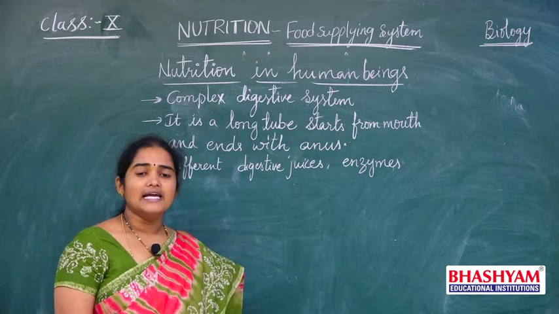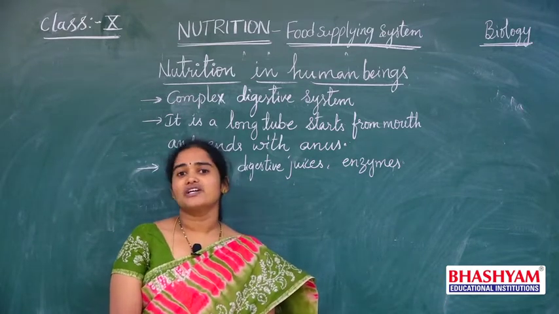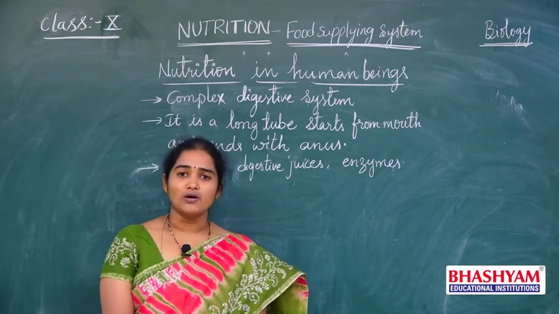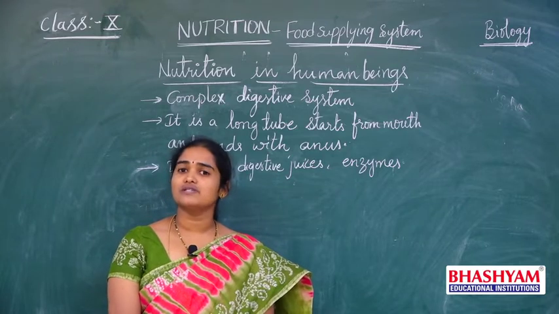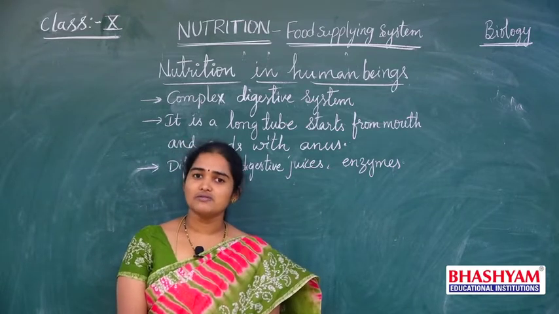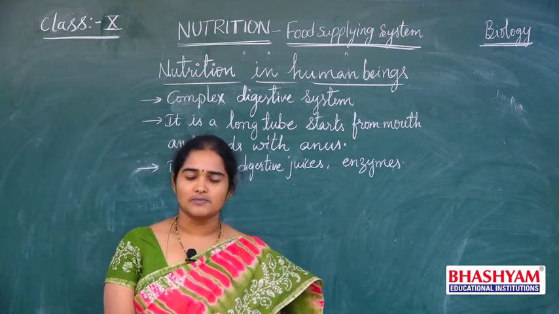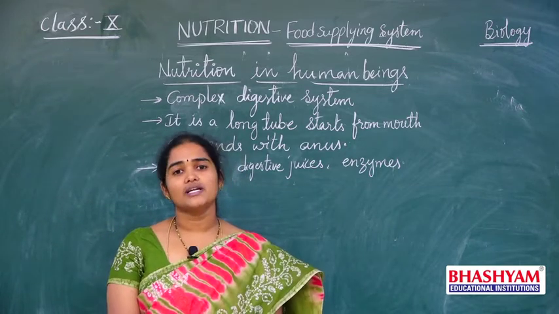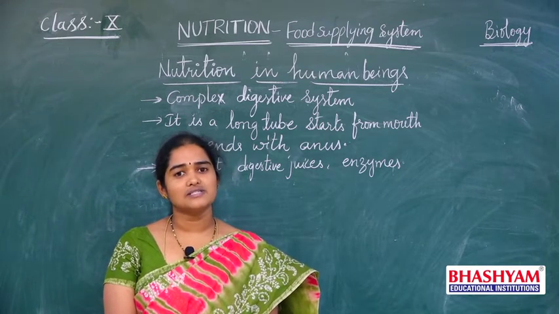In different parts of the digestive system, different functions are performed, and different digestive juices and different digestive enzymes are released. Now let us see what are the different parts of the digestive tract or digestive system,